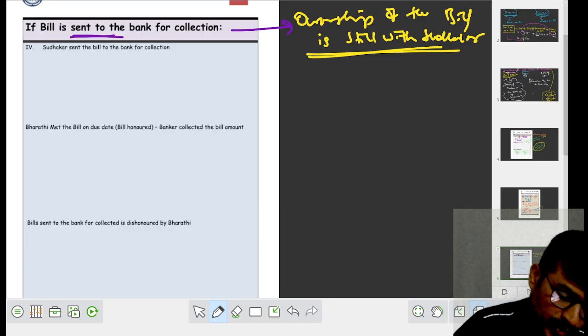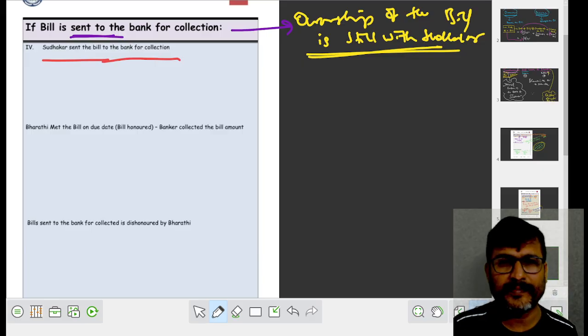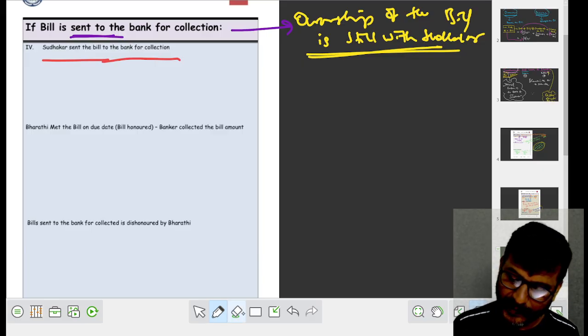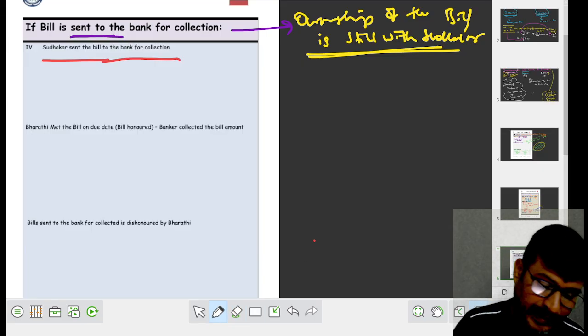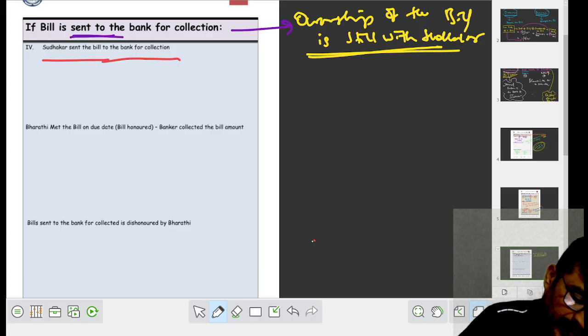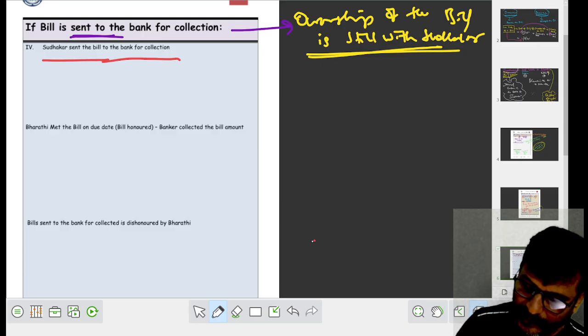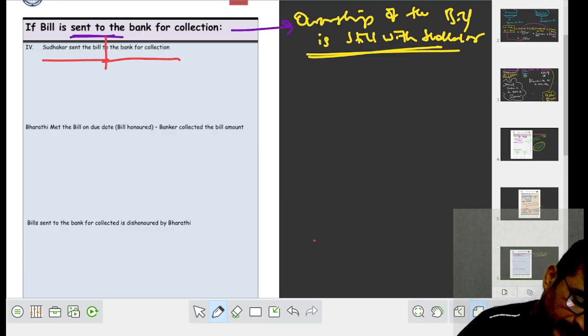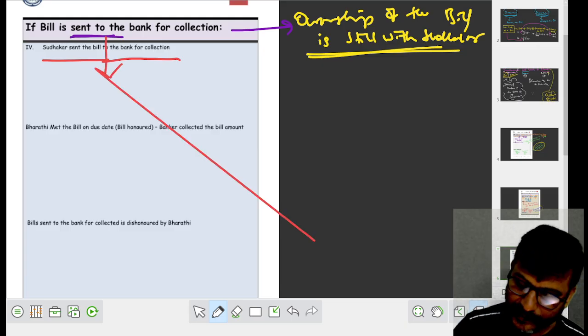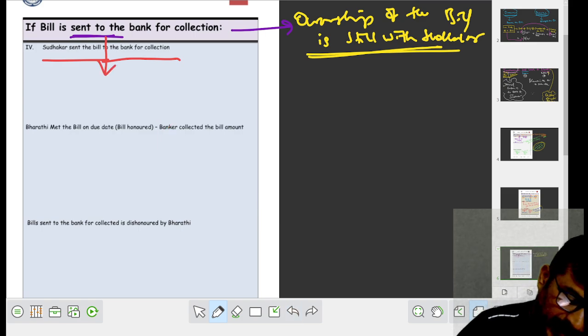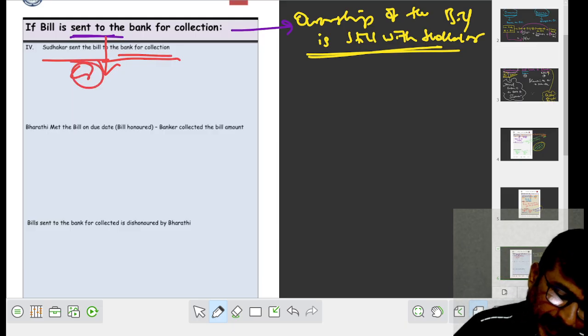See, Sudhakar sent the bill to the bank for collection. When Sudhakar sent the bill to the bank for collection, the bill decreased. What decreased? The bill decreased, it is to be credited. Sent to the bank for collection is to be debited.